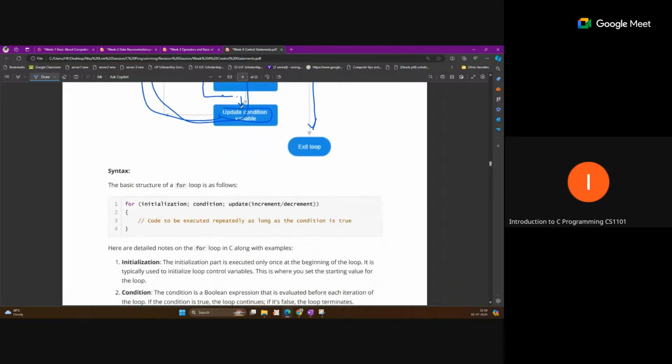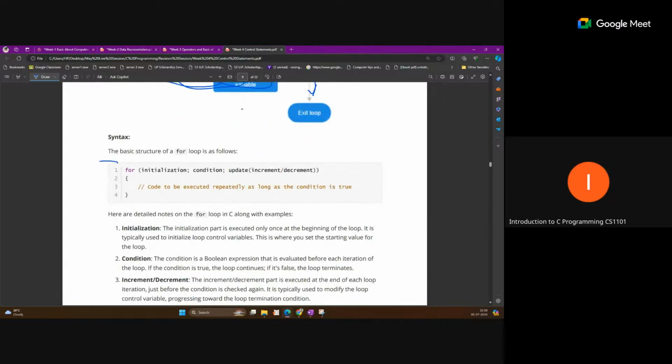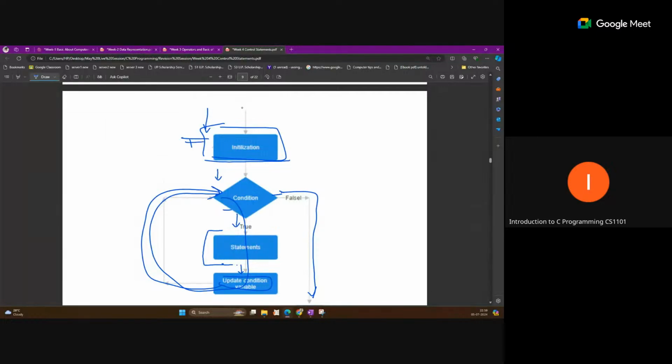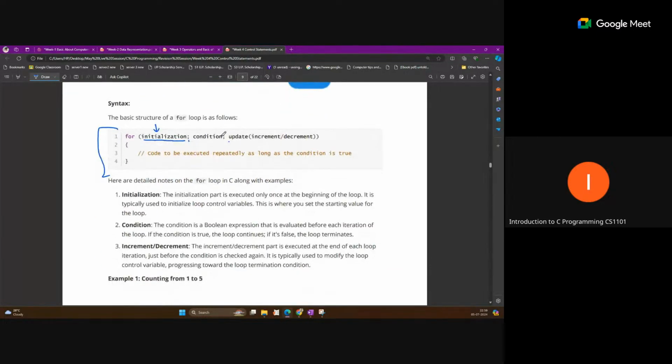Let us understand this with the syntax. In the for loop brackets we have three parts, separated by semicolons. The first part is the initialization part. When we write i equal to 0, that is performed only one time. After that, control checks the condition.